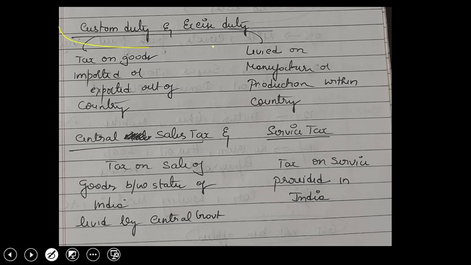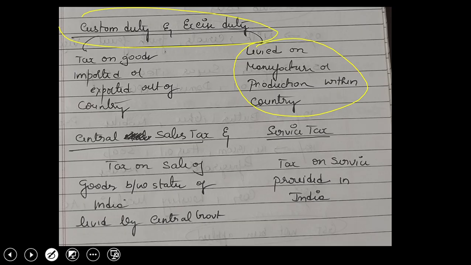Now what are custom duty and excise duty? Custom duty is a tax on goods imported or exported out of the country. Whereas excise duty is levied on manufacture or production within the country. So that's the difference. Now we have central sales tax and service tax.